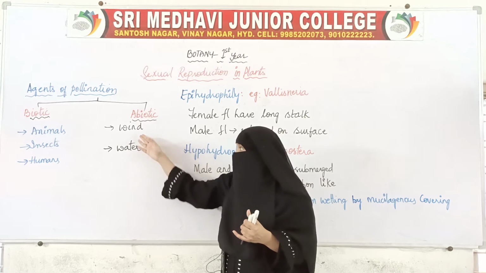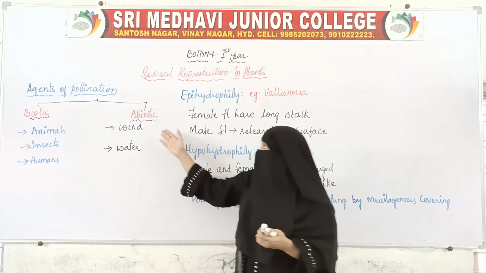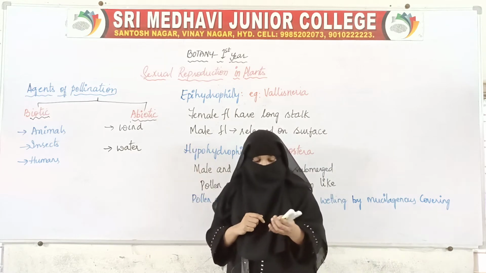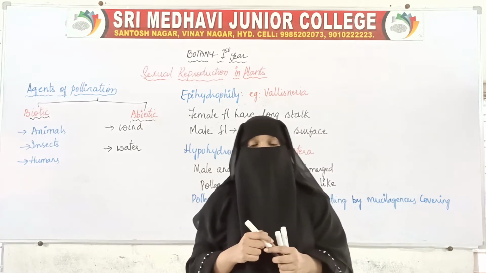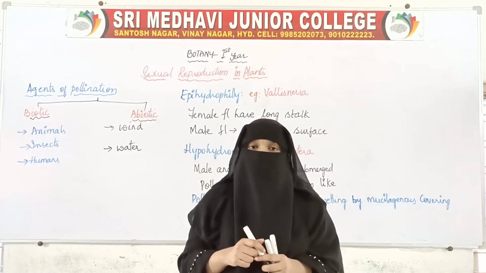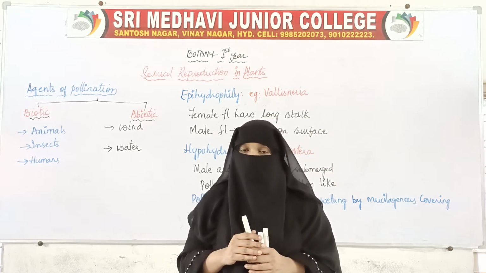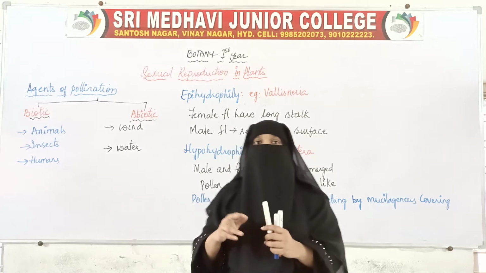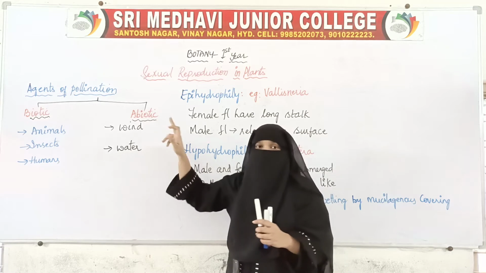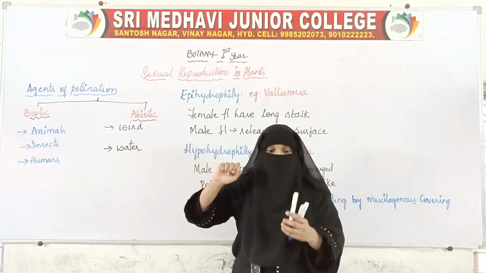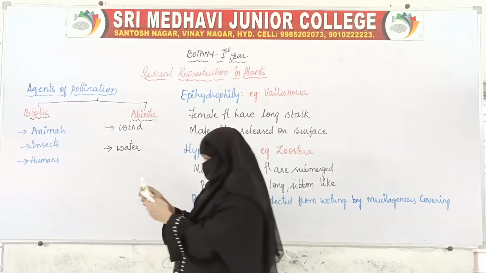So we'll move forward with the abiotic agents first. In abiotic agents we have wind and water. If the transfer of pollen grains from anthers to stigma is by the wind, that is, if wind is acting as the pollinating agent, then that type of pollination is called anemophily.